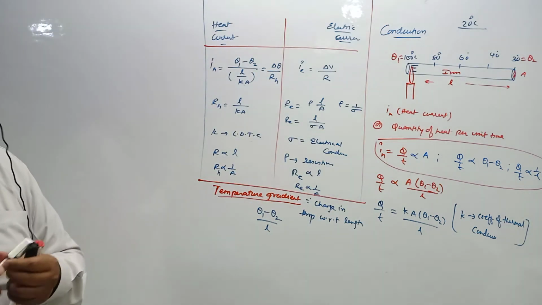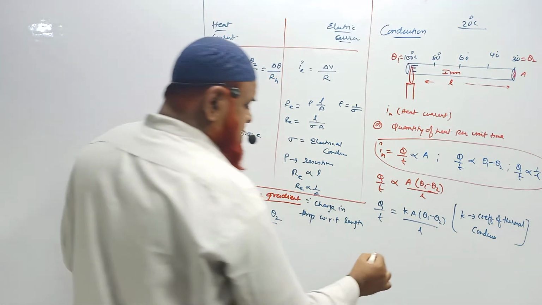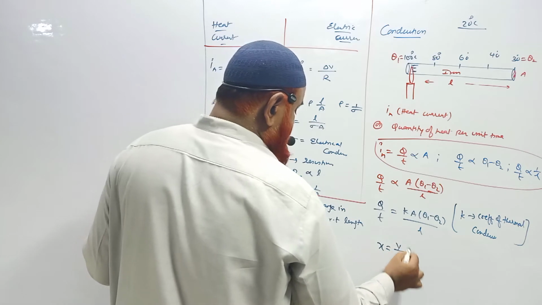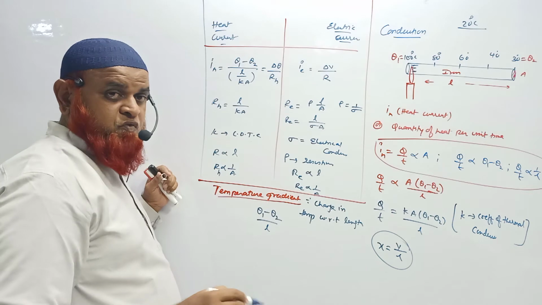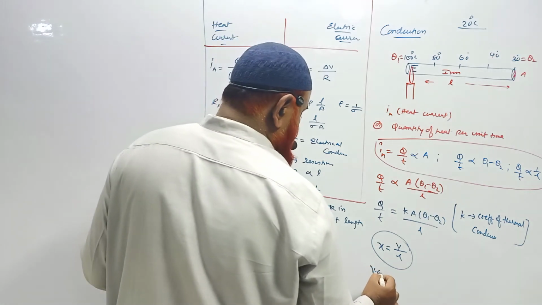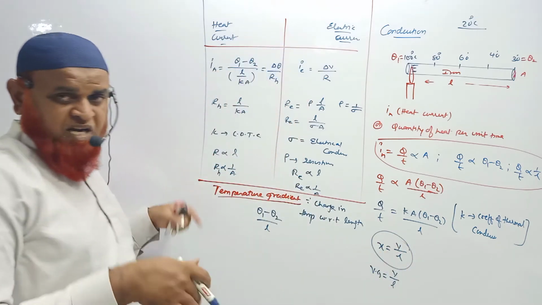In electricity, potential gradient is there. Do you remember that one? Just like potential gradient, which is given by letter X, potential per unit length, we have discussed there. In fluid mechanics also velocity gradient is there. What is the meaning of velocity gradient? Change in velocity with respect to the depth of the water.